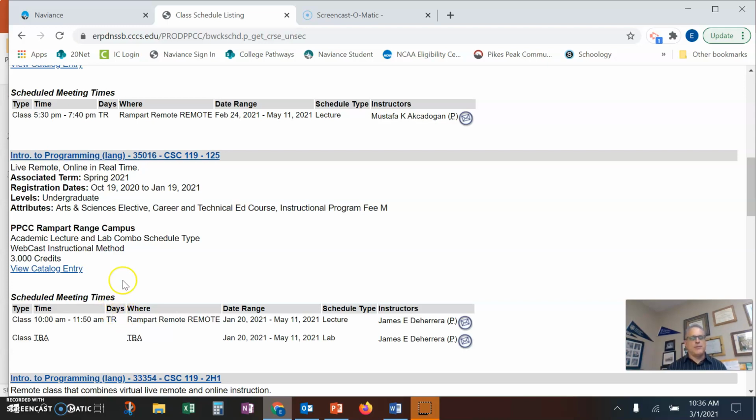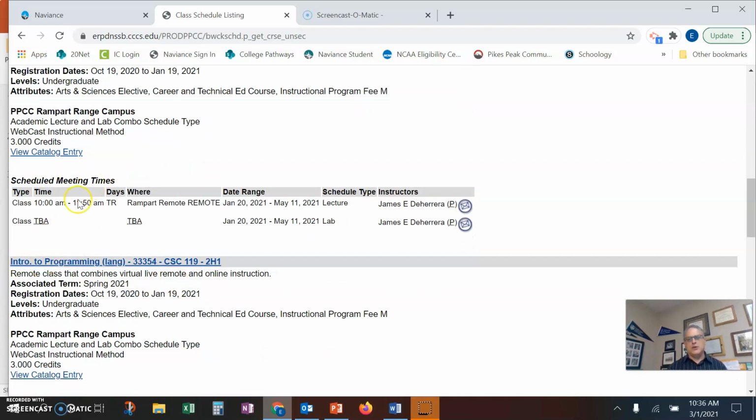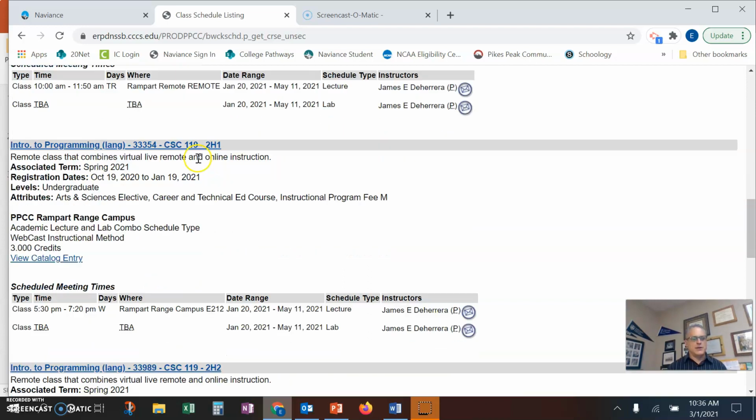Really important to remember that Pikes Peak Community College classes are not taught on blue-silver schedules. So it might be easier to find an AP Computer Science class at Pine Creek High School. To do that, your alpha counselor or our registrar can call over to Pine Creek and see what class period AP Computer Science is taught. If that could work for your schedule, you could be eligible to take that through concurrent enrollment.